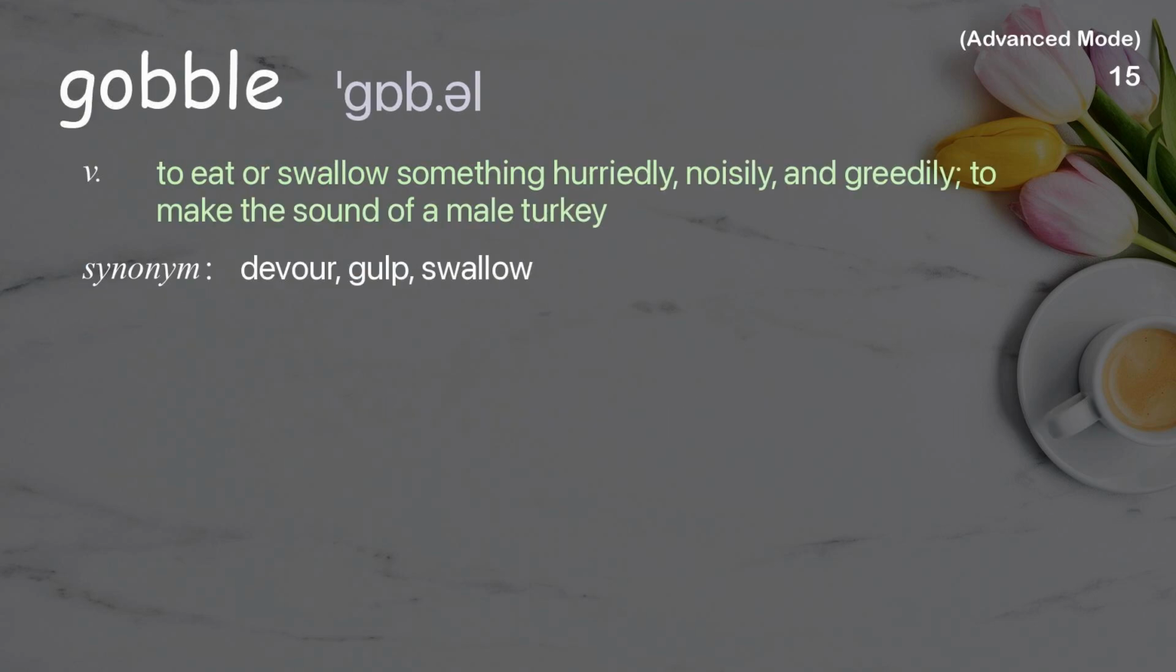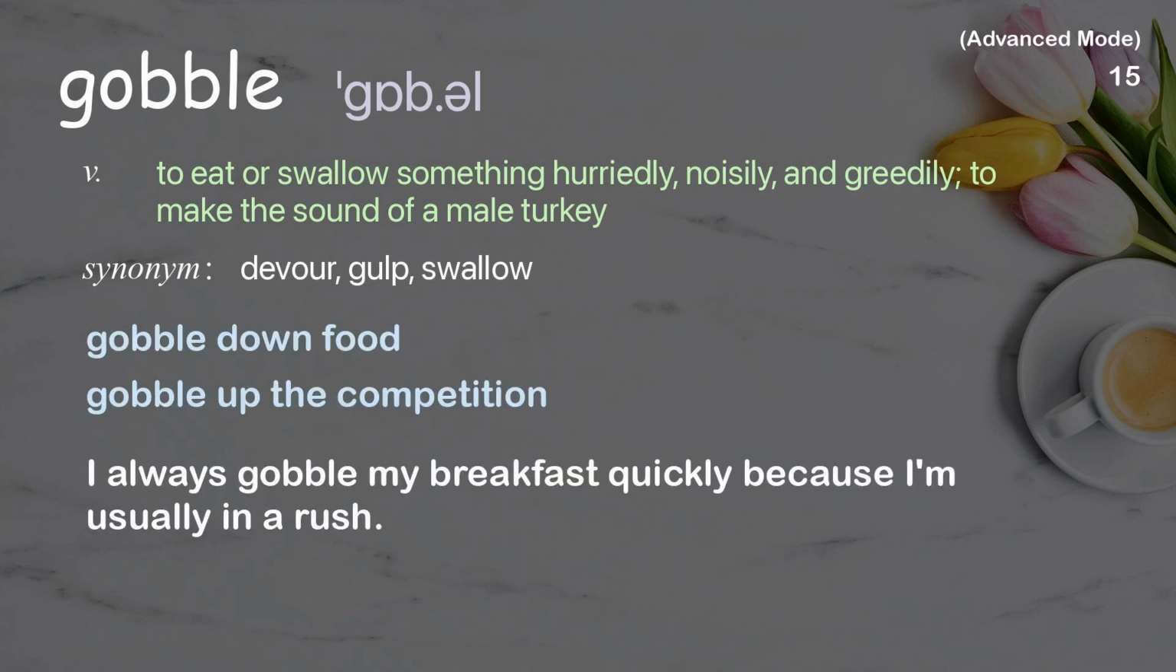Gobble. To eat or swallow something hurriedly, noisily, and greedily; to make the sound of a male turkey. Examples: Gobble down food. Gobble up the competition. I always gobble my breakfast quickly because I'm usually in a rush.